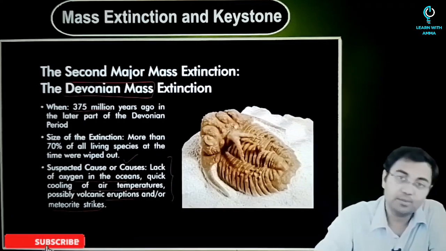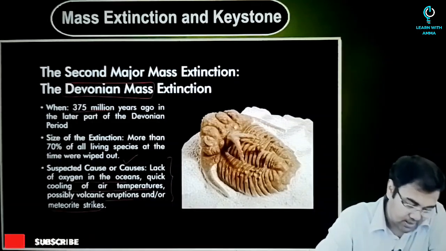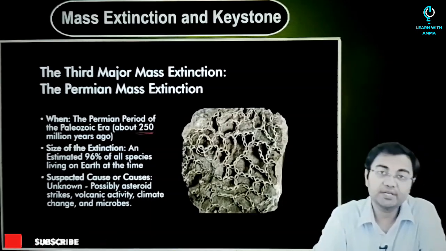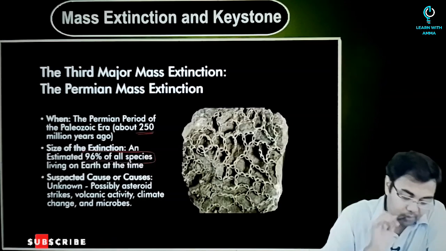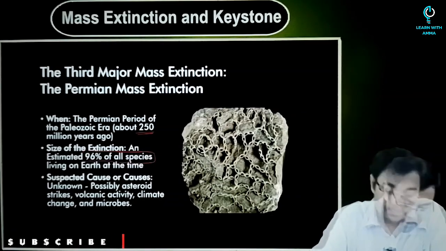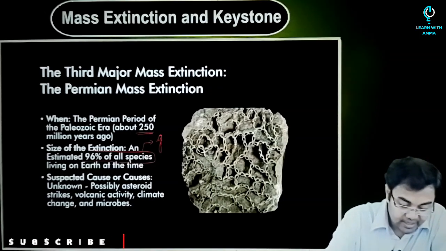Maybe it is one of the reasons, maybe it is a combination of reasons that led to the second mass extinction. So these are some of the theories with respect to the second mass extinction. Then you have the third one, which would have happened approximately 250 million years ago. Approximately 96% of all the species living on the earth at that point of time would have died. It has also been named the Great Dying.